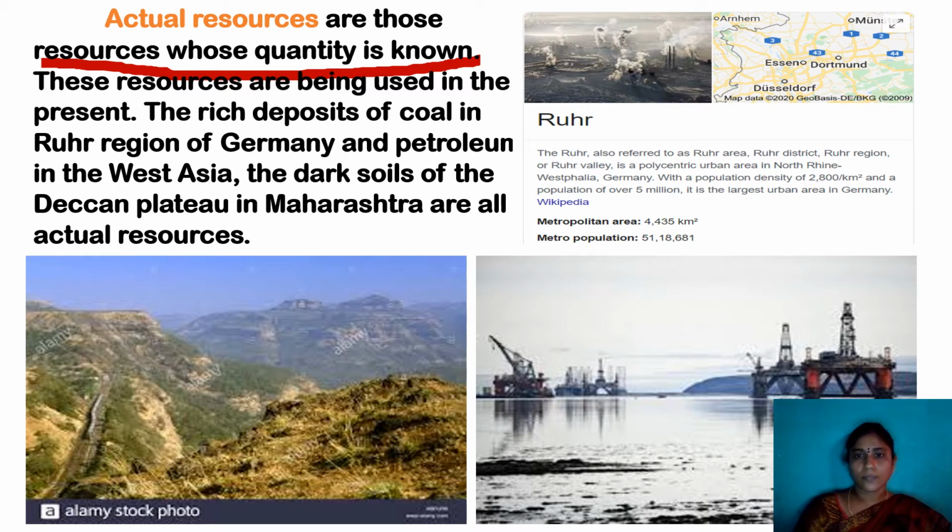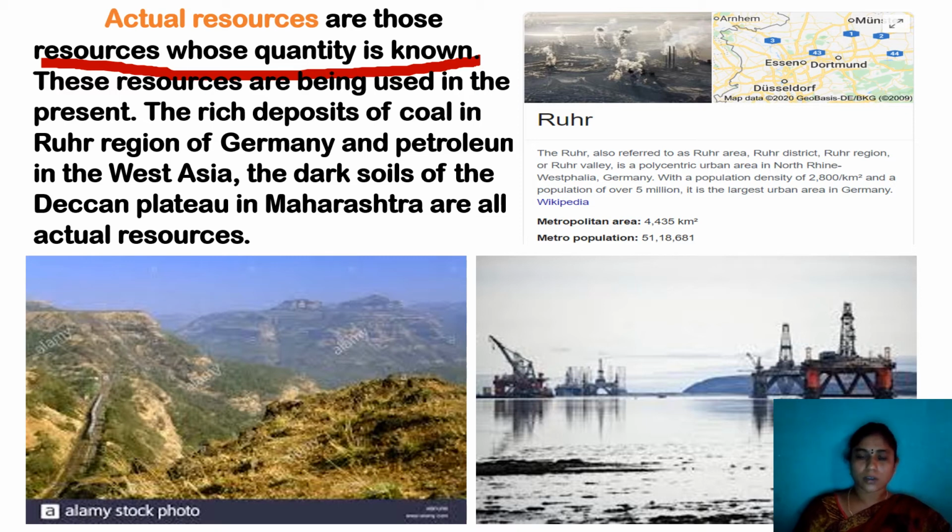You see here, this is the Ruhr Valley in Germany. It is very famous for coal deposits. We know exactly how much coal is available, and we have the technology to utilize that coal. Here, these are some oil wells in West Asia. Oil means petroleum.